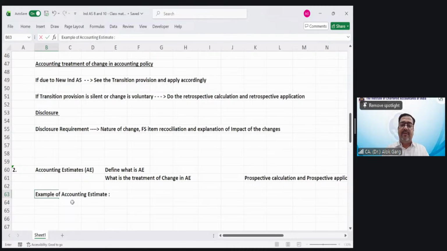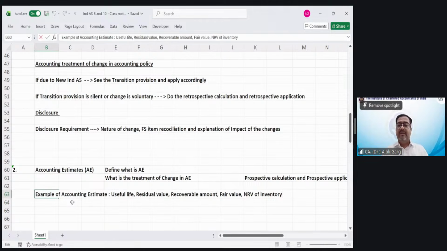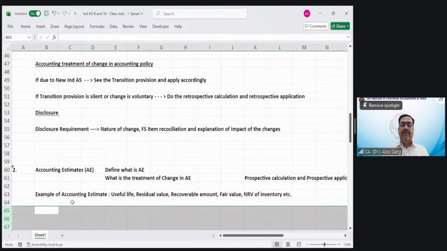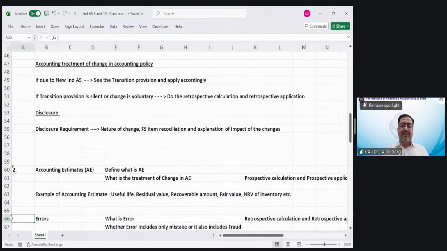The examples of accounting estimate are useful life, residual value, recoverable amount, fair value, and NRV, net realizable value of inventory, which is again an estimated value. These are the examples, etc. also. So we talked about this aspect also.